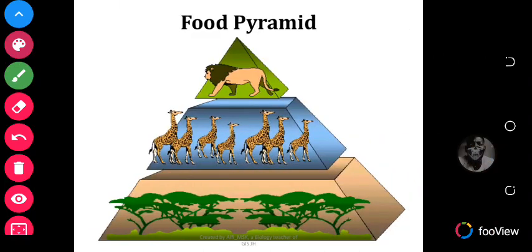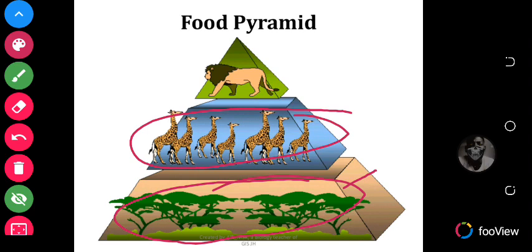Okay, so a food pyramid simply shows you the rank of animals when it talks about the predators. So we have this one being the most, because this is what we call the producers. The plants are the producers, and this is the first level consumer, because these animals feed directly on the producers, and this is the second level consumer, and they feed directly here.